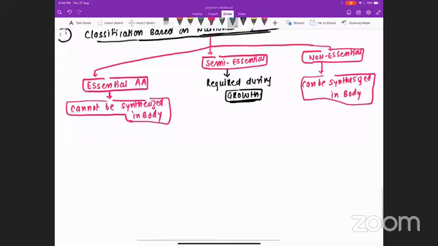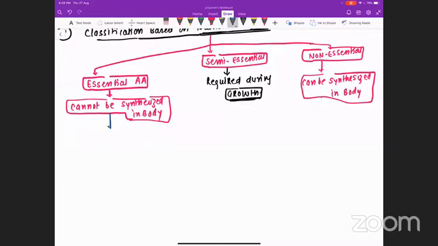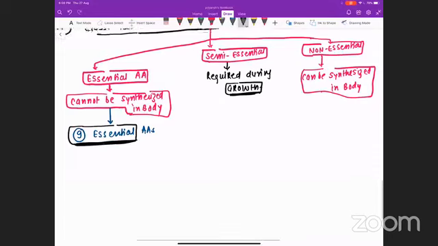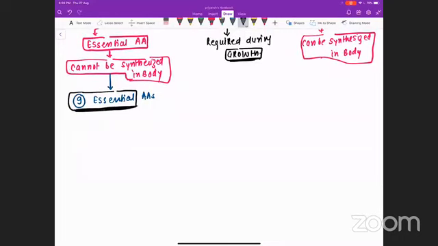Now, the example of essential amino acid. See, out of 22, there are a total of 9 essential amino acids. In many books, they say we have 8 essential. No, we have 9 essential amino acids. In many books it is written 8, but you need to follow this, and this is what is there in the NET board question bank. They consider 9 essential amino acids.